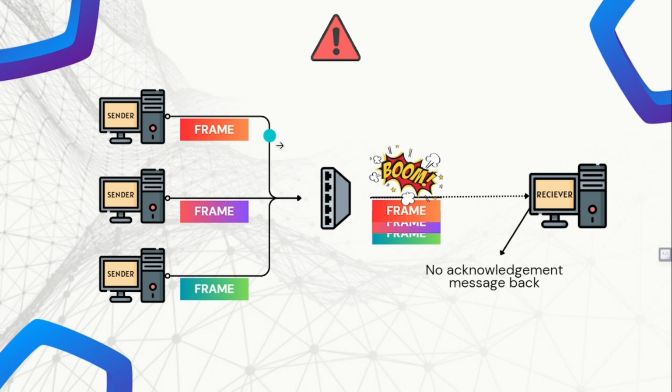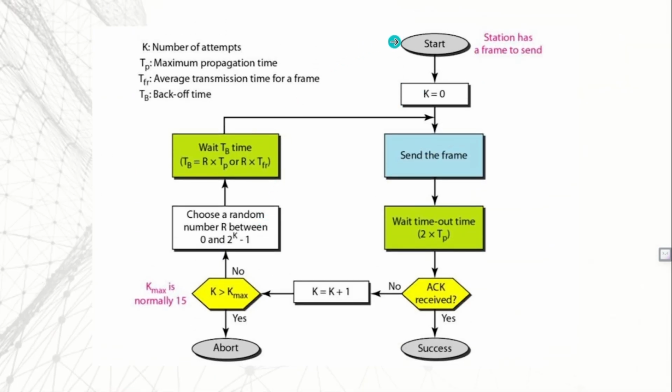But what will happen if there is a traffic blockage or a broken link in the channel? The sender will never receive a word back from the receiver and will keep repeating the process up to infinite recursions. Let's look at this pseudocode. So what's happening here is a station has decided to send a frame, and when it's trying to send it for the first time, a variable named k gets initialized. That means the checking factor for each iteration of the loop will be k. So when k reaches k max, it will stop looping and abort the mission. And this value of k is generally 15.